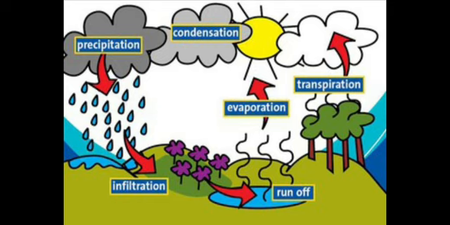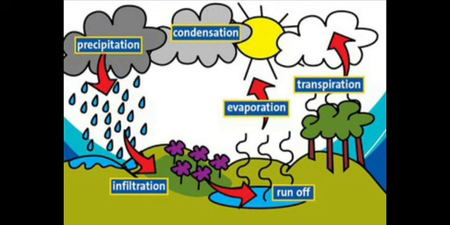Okay. Before seeing the water cycle, when is the World Water Day? On which date do we celebrate World Water Day? It is on 22nd of March.